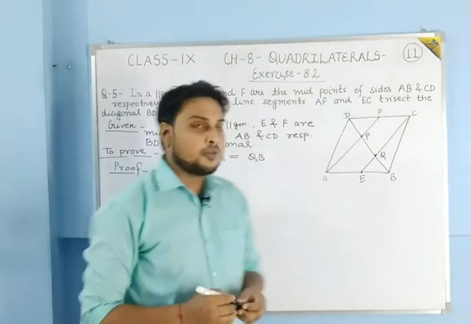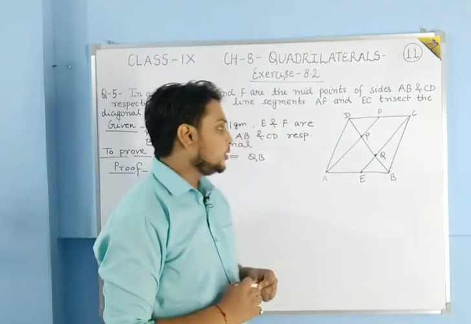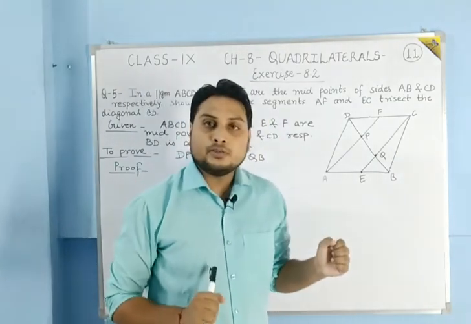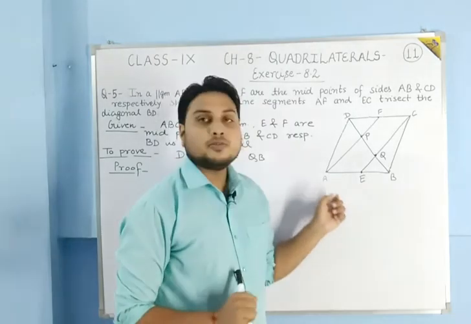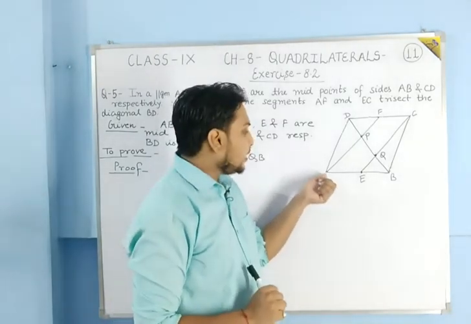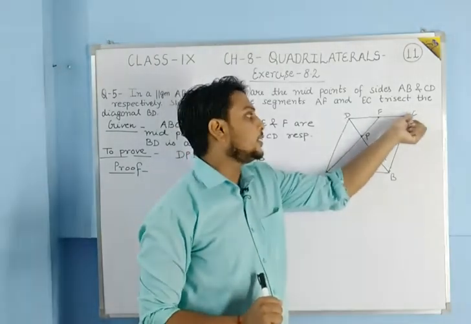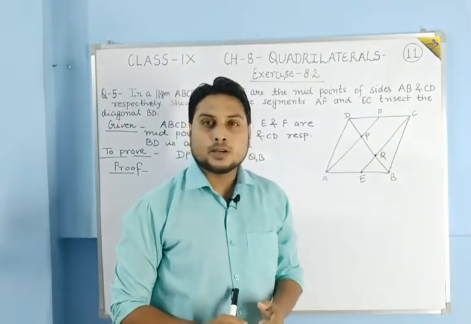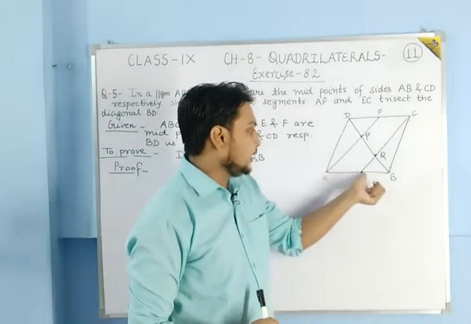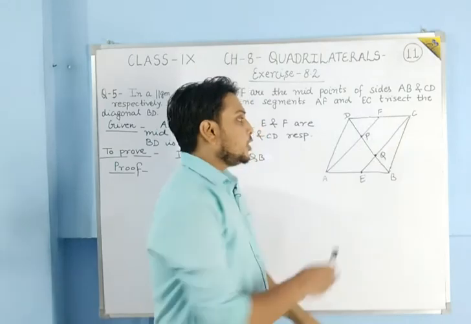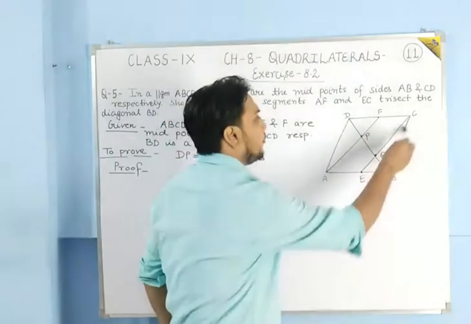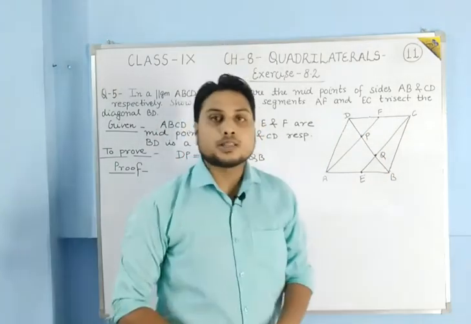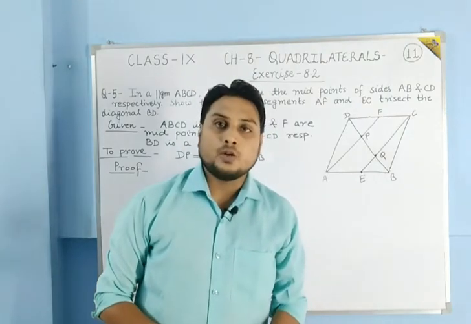Students, how we will prove it, I am going to tell you. Firstly we will try to prove that AECF, this quadrilateral, is a parallelogram.